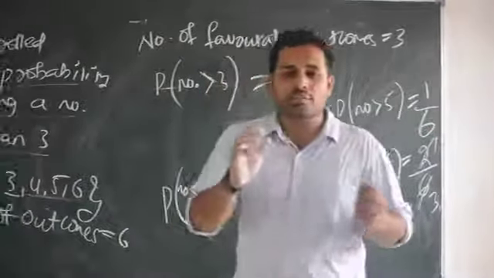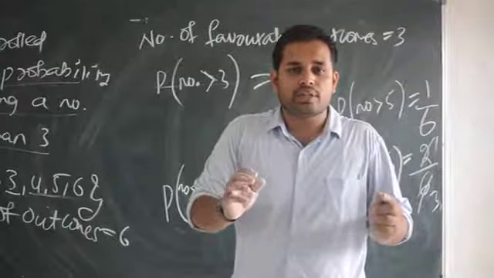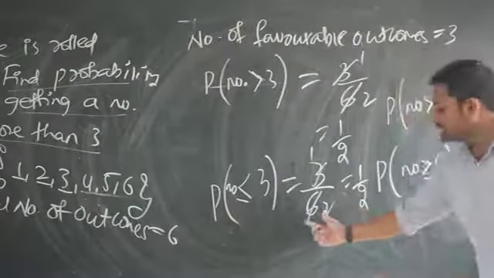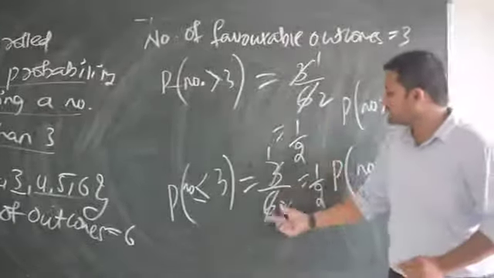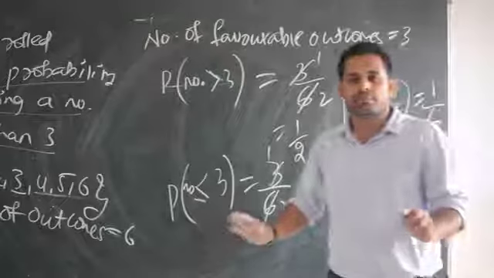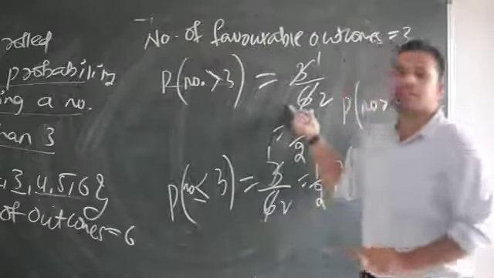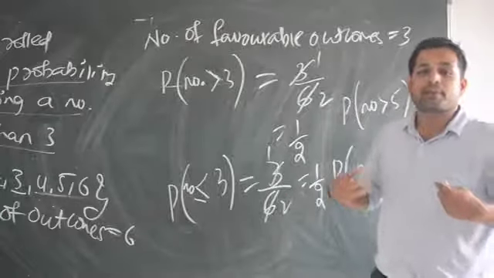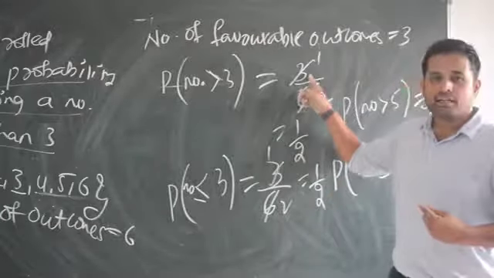My dear children, what I want to impress upon you, what I want you to understand is that here in the denominator total number of outcomes 6, 6, 6, 6. Whatever total number of outcomes are there, that will come in the denominator. And whatever my favorable outcomes are there, my favorite outcomes are there, they will be there in the numerator.